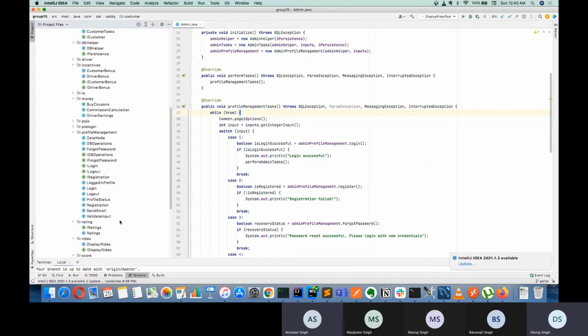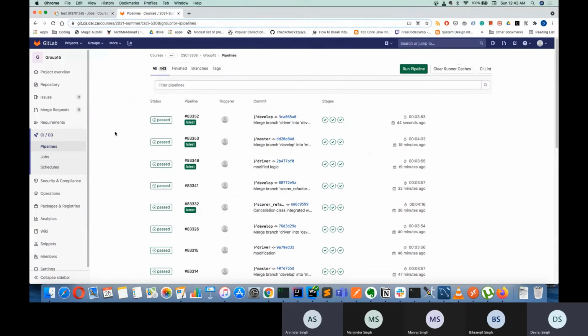I would like to mention that we have integrated our complete project setup with the CI/CD pipeline. The current workflow is whenever we merge our code into any branch, that will trigger the CI/CD pipeline. Under the CI/CD pipeline, we have 3 stages. One is build, which basically will compile the code. The second is to run all the unit tests that we have written, and at last it will do the deploy stage, which basically will create the jar in the target file.